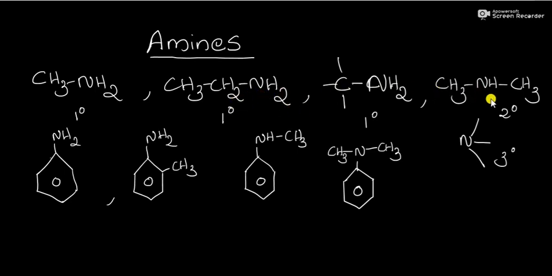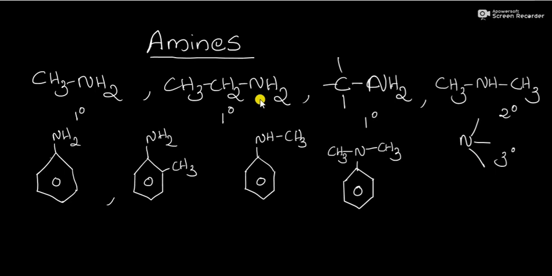Whereas this amine is a secondary amine having the functional group NH, (CH3)2NH. That is called dimethyl amine, a secondary amine. And another category is tertiary amine, that is (CH3)3N. That is a tertiary amine, trimethyl amine.